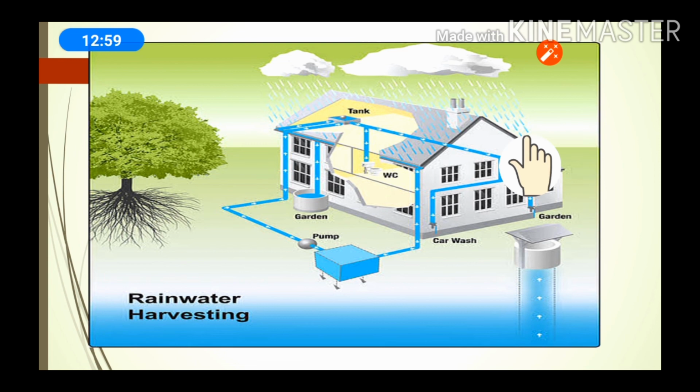And this picture is showing rainwater harvesting. You can see how rain is coming, how rainwater is falling on the terrace, and this water gets collected in the tank, and through the tanks some pipes are connected, and these pipes carry the water. This water can be used for the garden, and through the pump this water is going under the ground and recharging the water system under the ground. This process we know as rainwater harvesting.